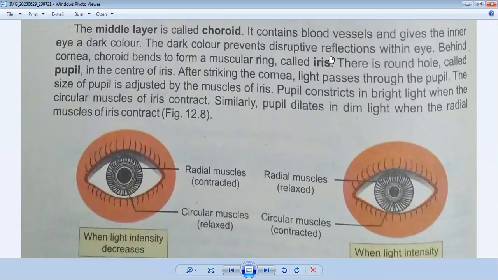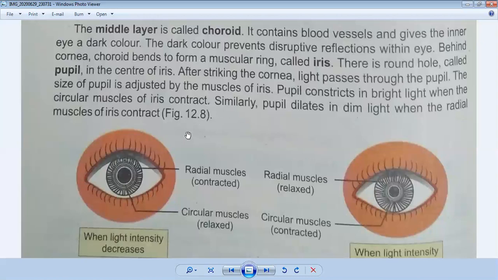So what is the role of iris? There is a round hole called pupil in the center of the iris. So around the iris in the center you can see there is a hole that is called a pupil. When the rays enter into the eye, after striking the cornea, light passes through the pupil. The size of the pupil is adjusted by the muscles of iris. So the pupil constricts in bright light when the circular muscles of iris contract. Similarly, the pupil dilates in dim light when the radial muscles of iris contract.